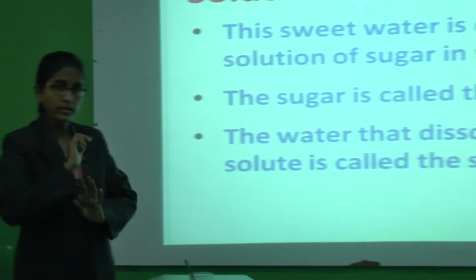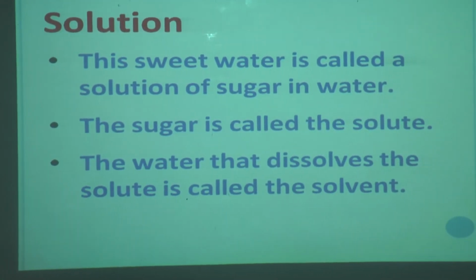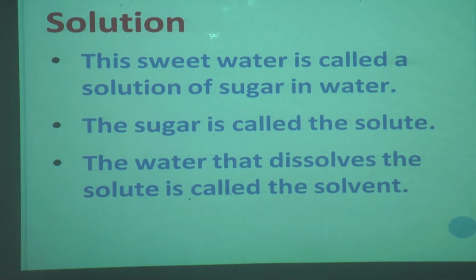Now what can we call that sugar? When sugar dissolves in the water, we get solution of sugar, and the sugar is called solute, and the water that dissolves the sugar is called solvent.